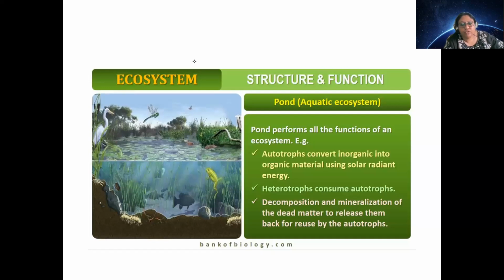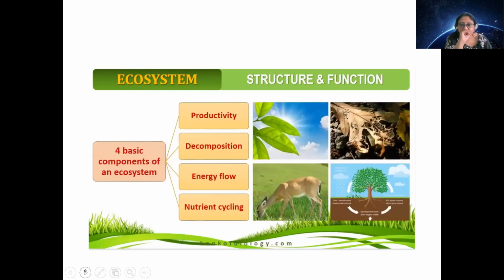So you have seen the components present in the pond ecosystem. Now we will know that the pond will perform all functions of an ecosystem. That is, in a pond, autotrophs convert inorganic form into organic material using solar energy. There will be consumption of that food by heterotrophs, and then finally the decomposition and mineralization of dead material will ensure recycling.